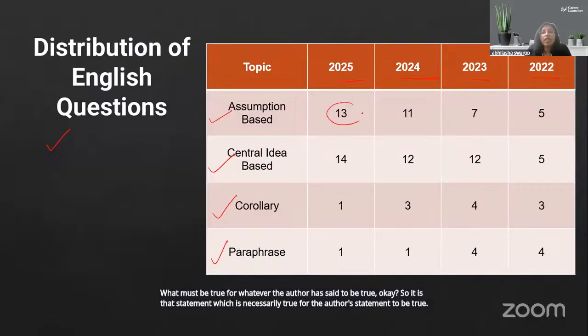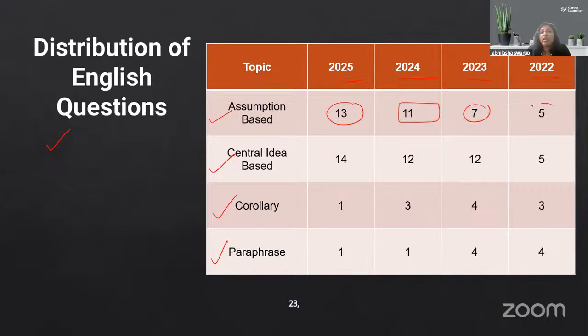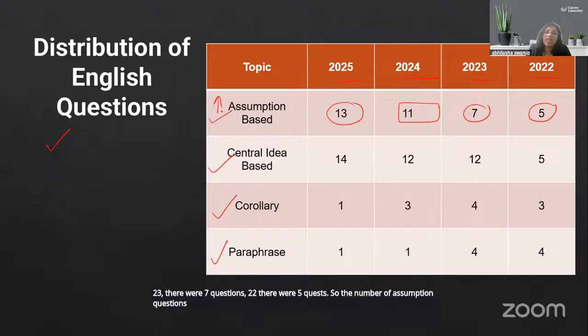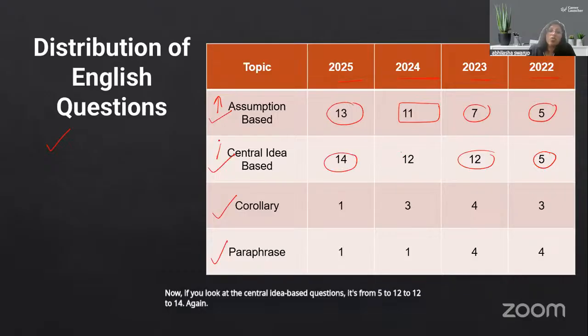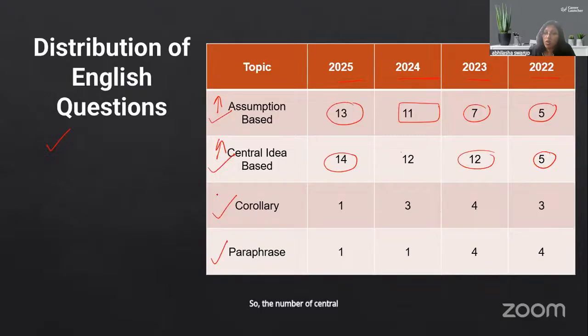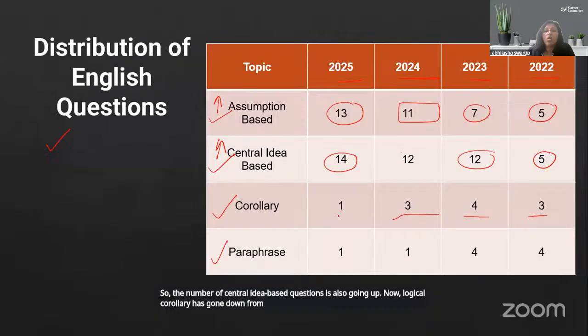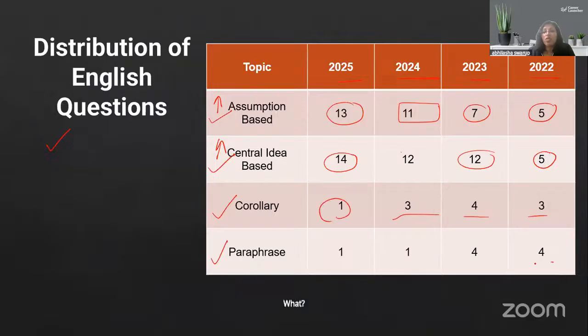Now in 25, there were 13 questions. 24, there were 11 questions. 23, there were 7 questions. 22, there were 5 questions. So the number of assumption questions has been increasing every year and should continue at 13 or should go up. Now, if you look at the central idea-based questions, it's from 5 to 12 to 12 to 14. Again, it has increased. So the number of central idea-based questions is also going up. Now, logical corollary has gone down from 3, 4, 3 to 1. And paraphrasing has also gone down from 4, 4 to 1 each now.